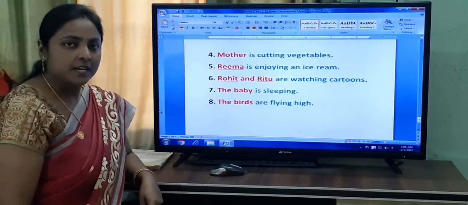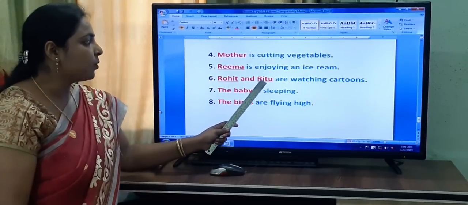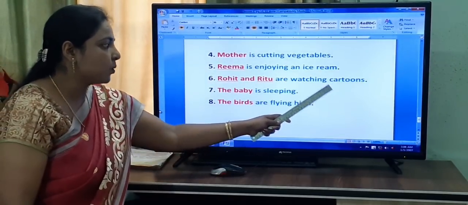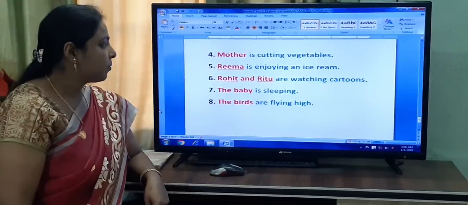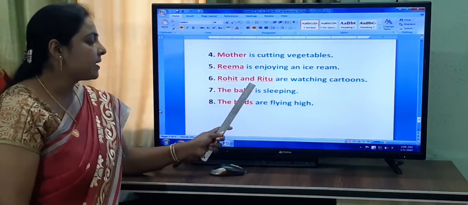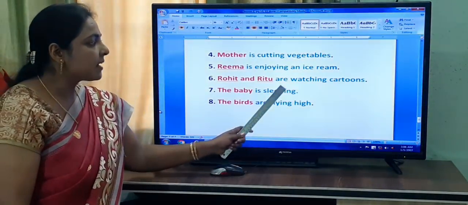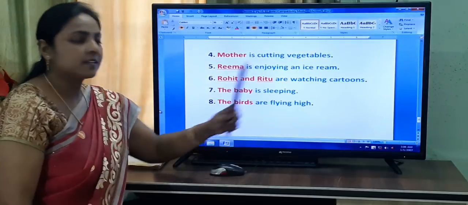The next sentence I have made for you. Rohit and Ritu are watching cartoons. What is the subject here? Rohit and Ritu. And predicate, are watching cartoons. Correct.